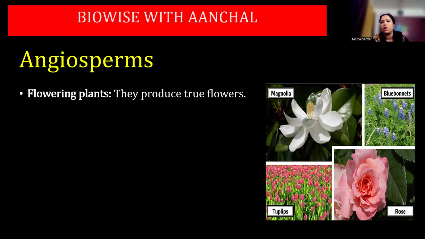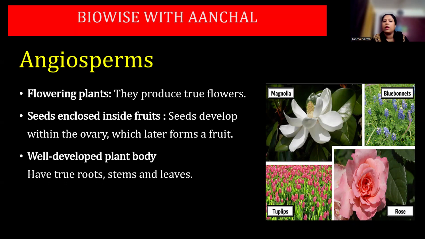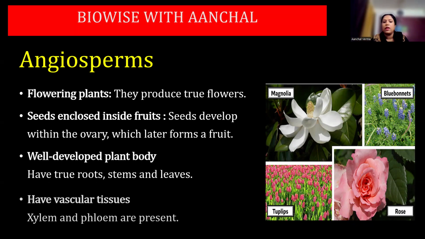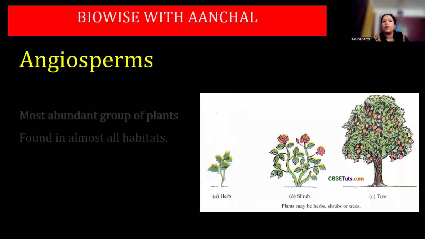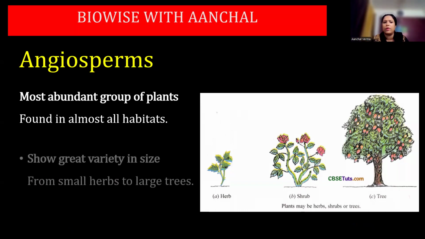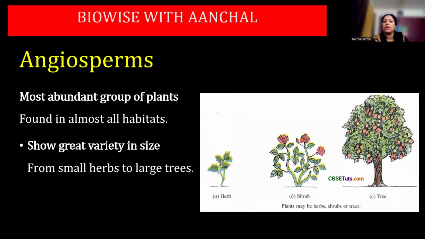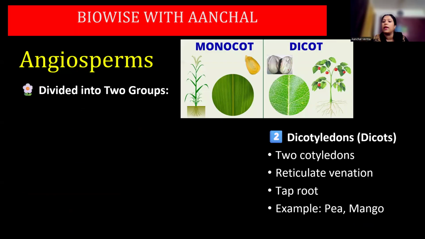Most of the plants present on earth now are of this category. They produce true flowers. Seeds are enclosed in fruits. Seeds develop within the ovary, which later forms a fruit. They have a well-developed plant body with true roots, stems, and leaves, and vascular tissue, xylem and phloem, is present. They are an abundant group of plants found in almost all habitats, showing great variety in size from small herbs to large trees, and reproduce by seeds. They are classified into monocots and dicots.